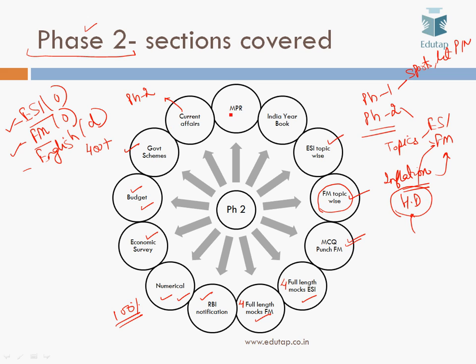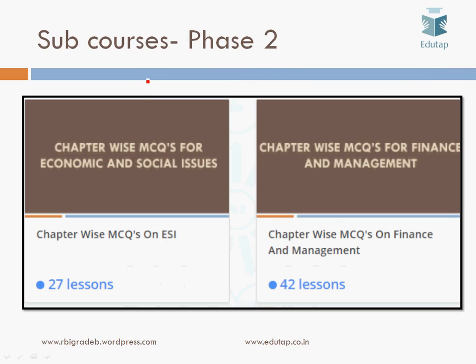Then there is a very important document released by PRS, called Monthly Policy Review. We have framed questions on this document starting from January 2017. Then there is a book which is released annually, the India Yearbook. We have framed MCQs on all important chapters of the India Yearbook as well. So these are the sections, topics or sub courses under the phase 2 MCQ course. Let's move further and discuss these sub courses.